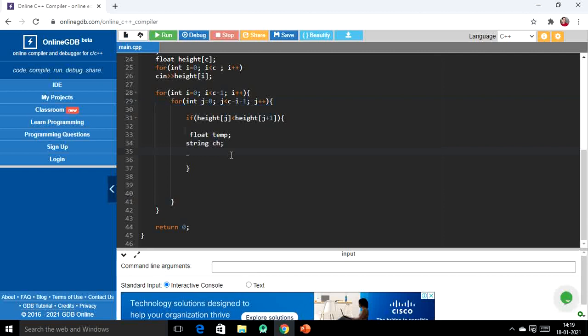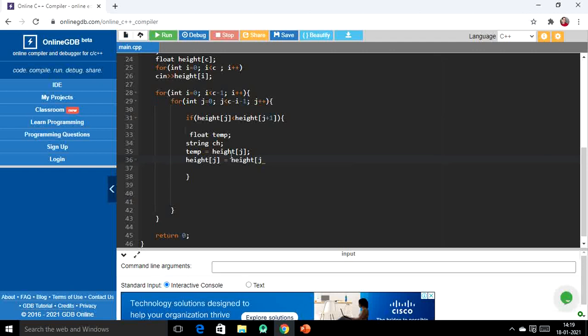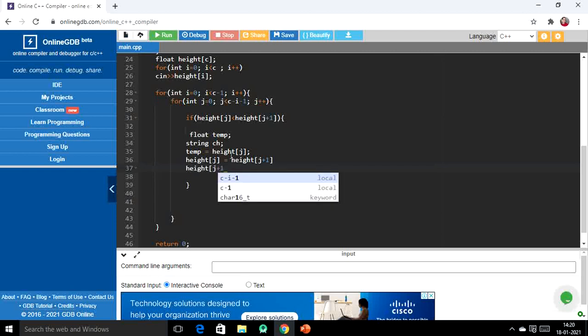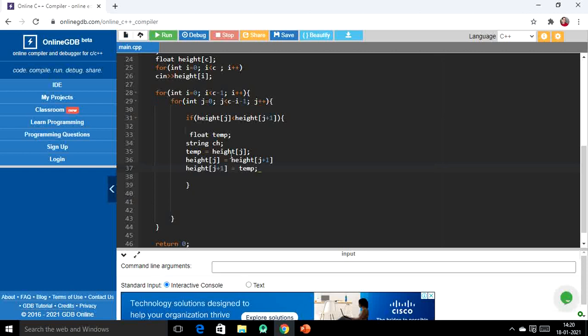So temp is first storing height of j, right, and then height of j is equal to height of j plus 1, and then in height of j plus 1 we have this temp, right? So we have swapped the elements for the height array.